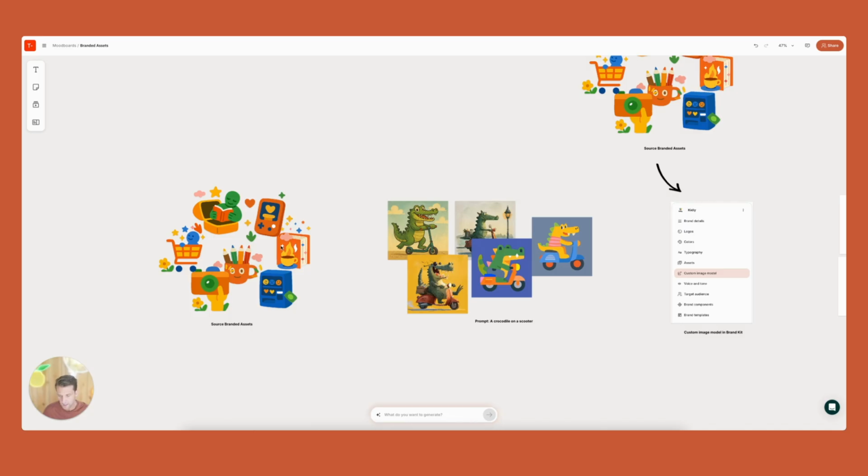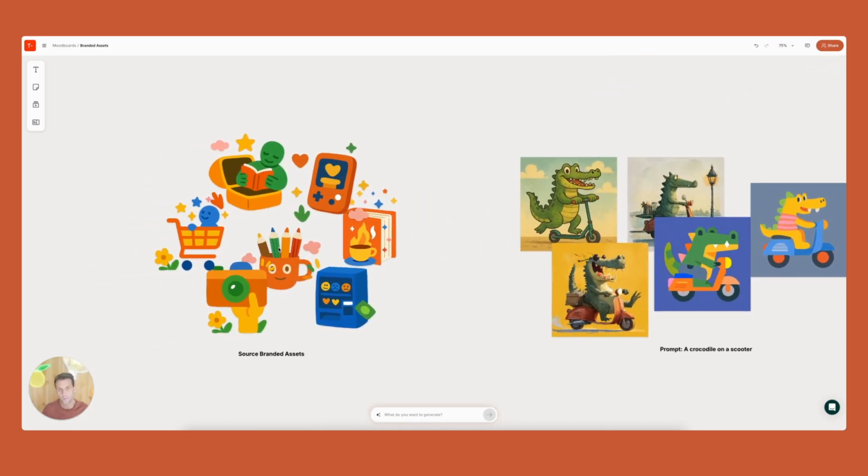So here, let's imagine that you have a brand that's using these assets for communication. There's lots of brands that have a strong brand, and all of their communication might be using specific characters, specific colors, specific elements that are always the same in the same style. So here, let's imagine we have these elements coming from the brand team. If you wanted to generate a new asset with a crocodile on a scooter, you would need to get the brand team and the design team to create that. Now, when you need to create 10, 15, 20, hundreds of variations for tests or different geographies, different regions, sometimes it can become really hard for the brand team to keep up.